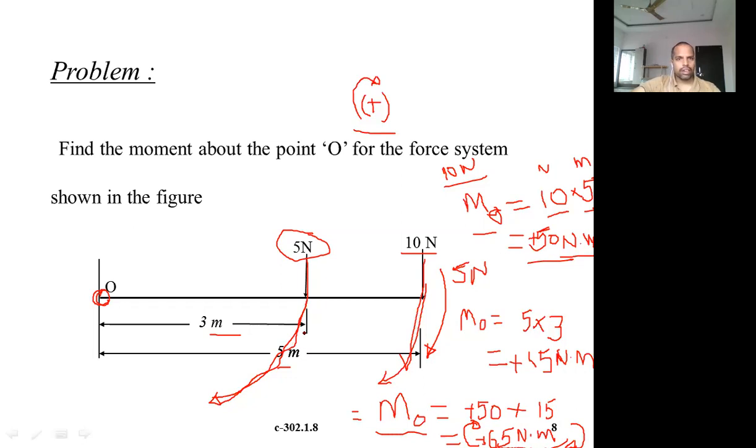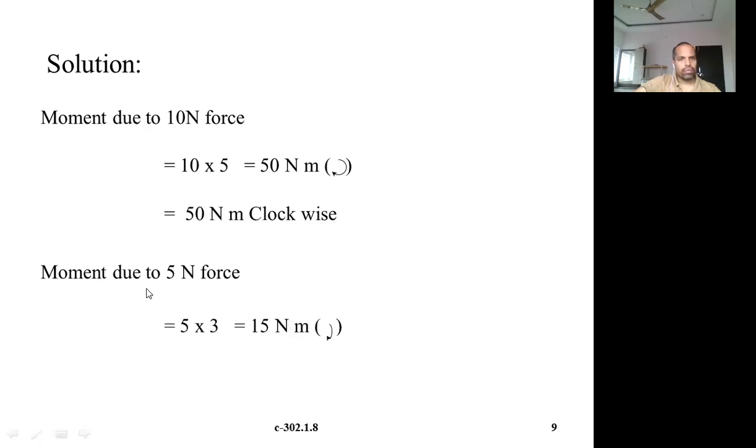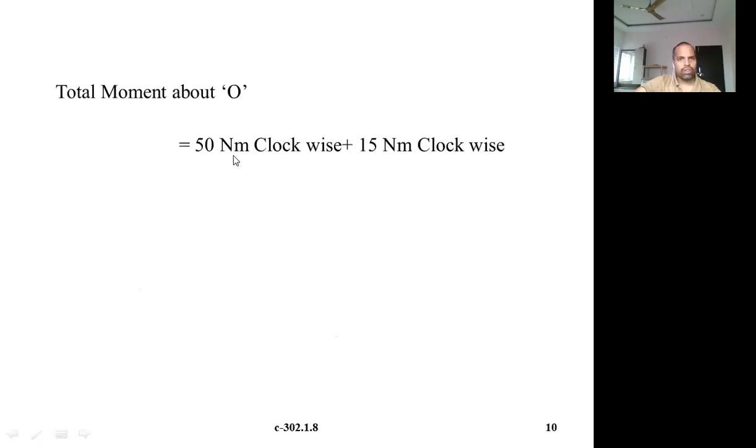Now let us see the solution. Moment due to the 10 newton force is 10 into 5, which is 50 Newton meter, in clockwise direction. See this, it is shown in clockwise direction. Or show the sign convention at one place and give the plus or minus to this one. Like that, you can show anywhere. Similarly, moment due to the 5 newton force is 5 into 3 is equal to 15 Newton meter. Again, this is also clockwise.